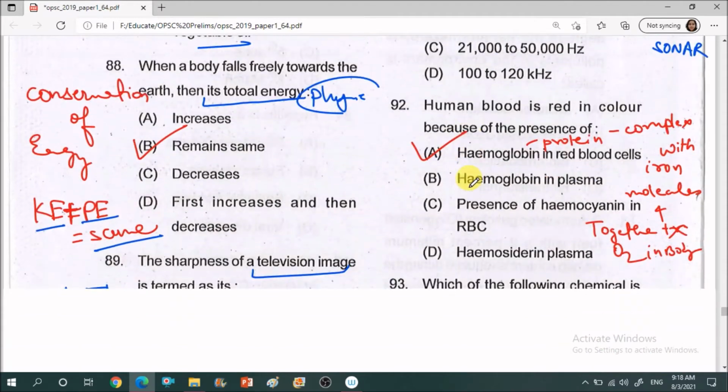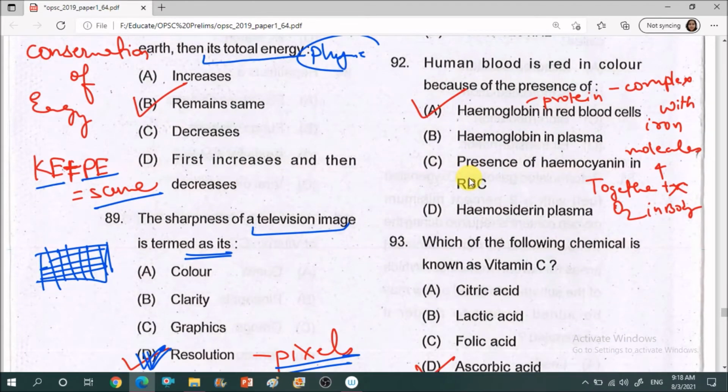So yes, next, 92. The question is asking, human blood is red in color because of the presence of dash. So why does the human blood look red? Option A, hemoglobin in the red blood cell. Option B, hemoglobin in plasma. Option C, presence of hemocyanin in RBC. Option D, hemosiderin in plasma. The correct answer is hemoglobin in the RBC.